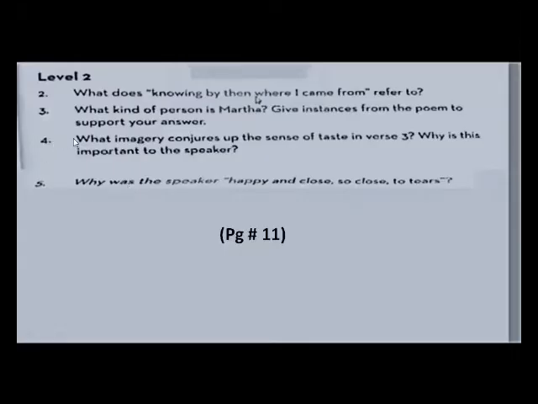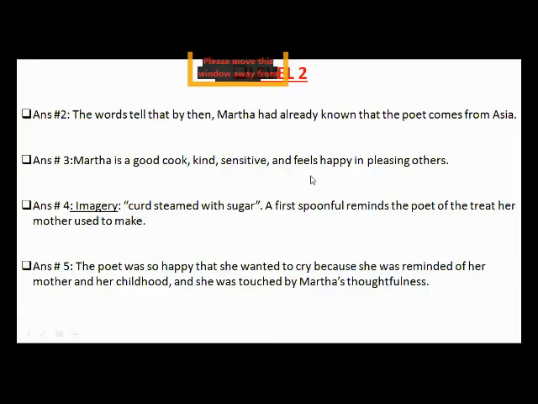Now the next question is, what imagery conjures up the sense of taste in verse 3? Imagery means imagining the things which are in front of you. So what did the poet start to imagine? She started imagining the taste which she used to have with her mother, what she used to make: curd steamed with sugar. A first spoonful reminds the poet of the treat her mother used to make.